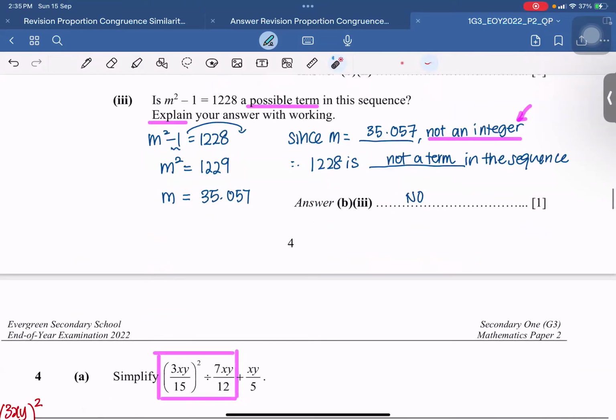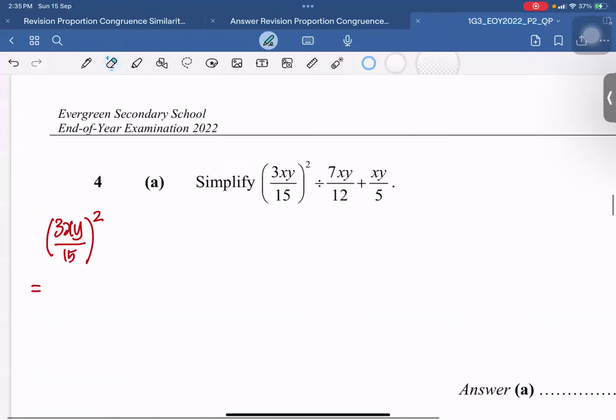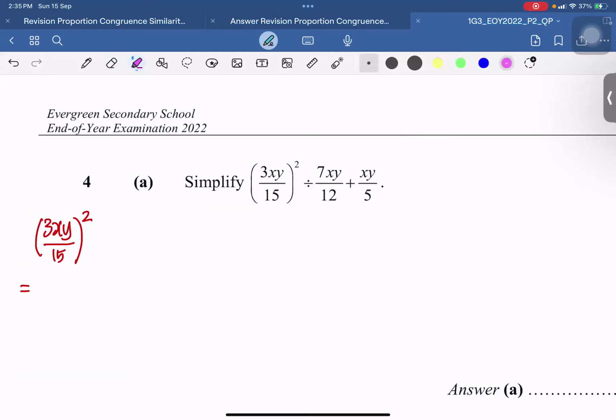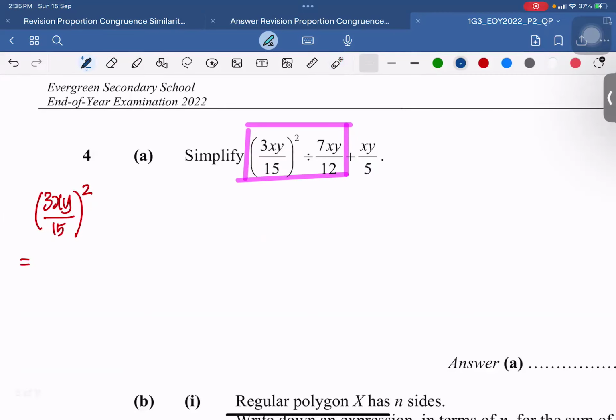Okay, next page, question number 4, part A. I will do this a little bit slowly. I'll split this up into many different parts. Looking at the question itself, it looks like multiplication or division. Multiplication and division take priority first, and then the brackets also take priority. In this case, I need to deal with the multiplication before I do an addition. But first, I have a bracket, something squared. What does something squared mean? It means the whole term repeats itself 2 times. So we will need to square every single one of them individually.